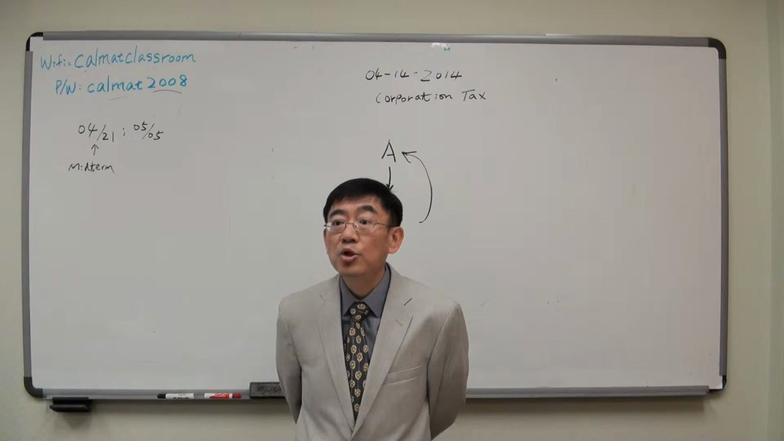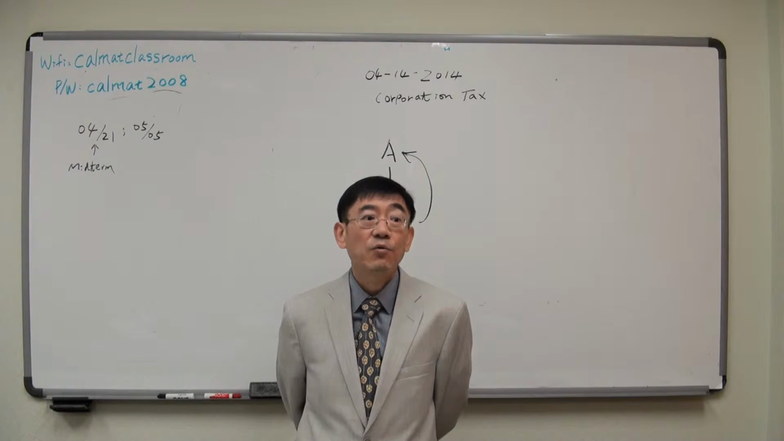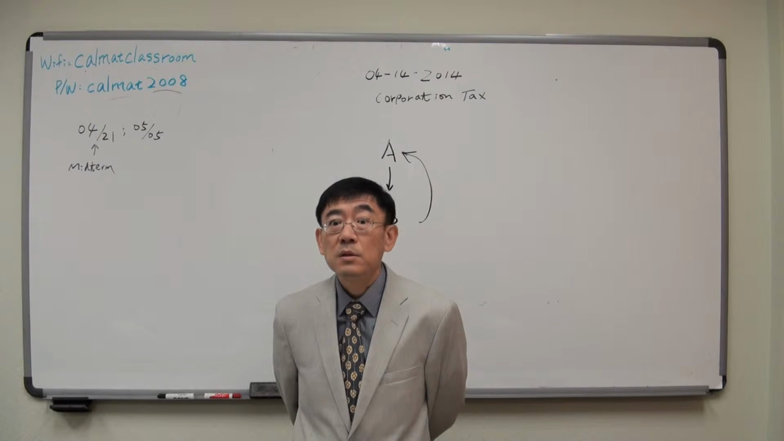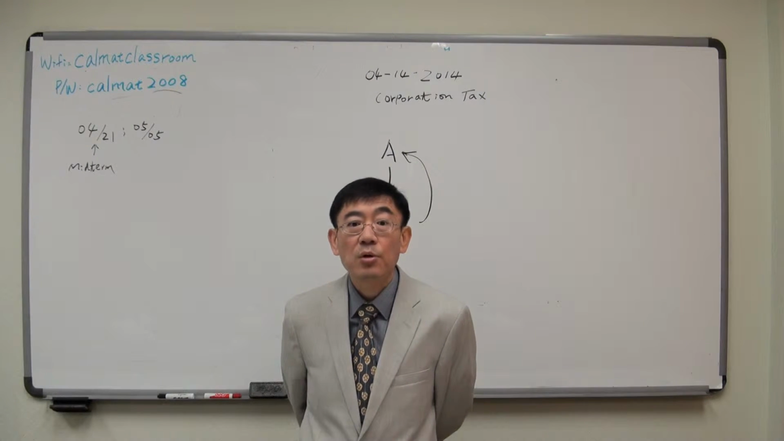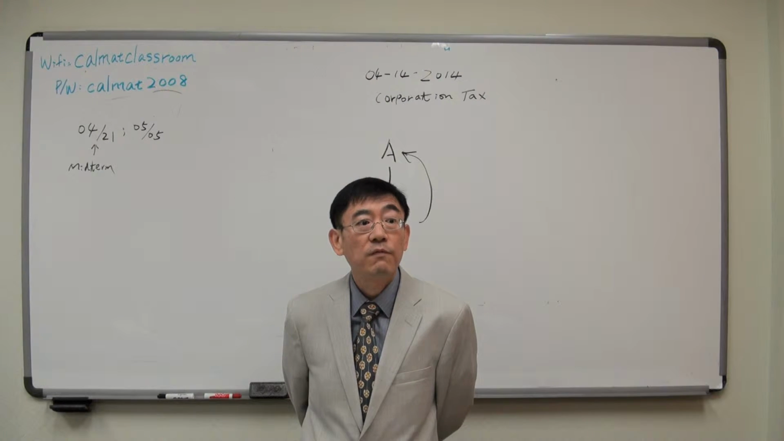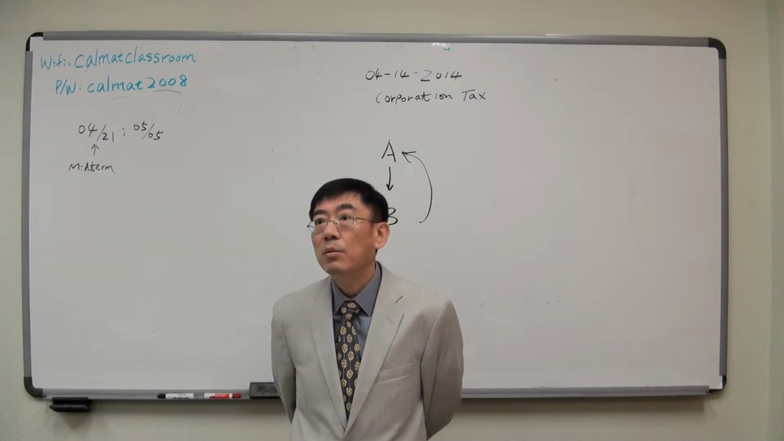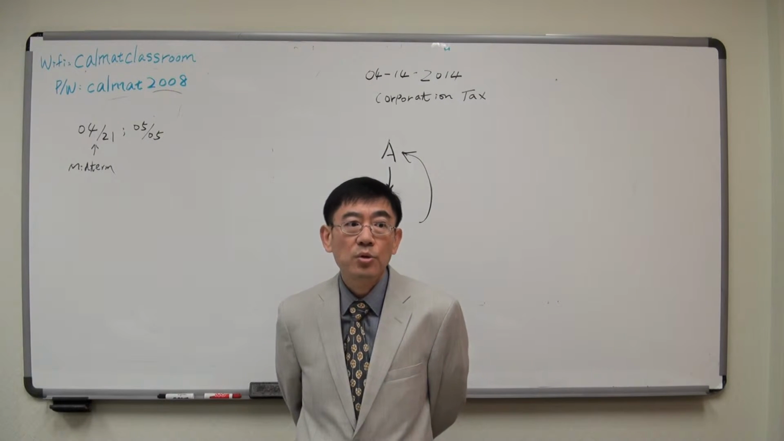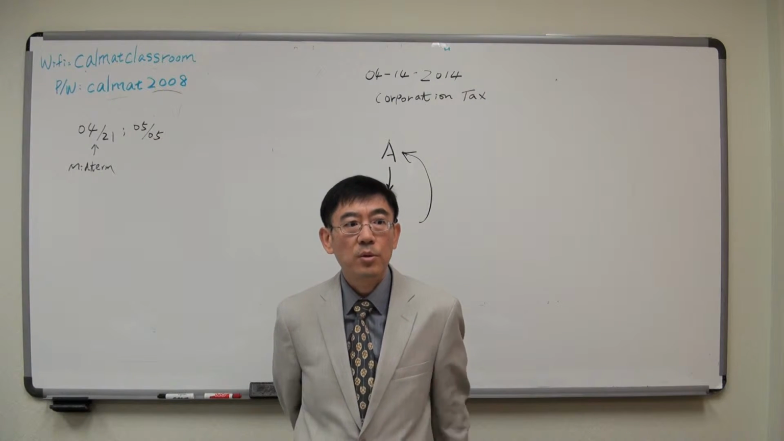So S corporation can become the shareholder of C corporation, but not vice versa. C corporation cannot become the shareholder of S corporation. Otherwise, it defeats the definition of S corporation. All right. But right now, when we talk about the corporation, we assume we're talking about C corporation.